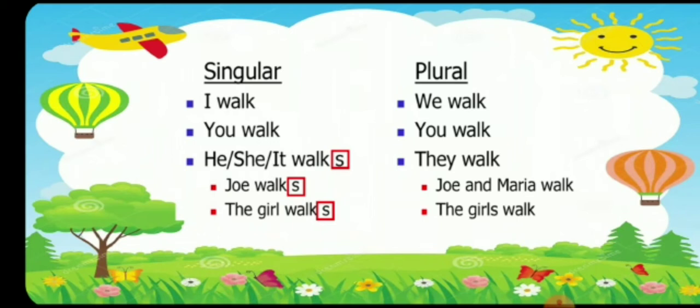The girl walks. Here Joe and the girl are third person singular. While Joe and Maria walk, the girls walk. If the noun is plural, add s, and if the verb is plural, take away s. Clear?